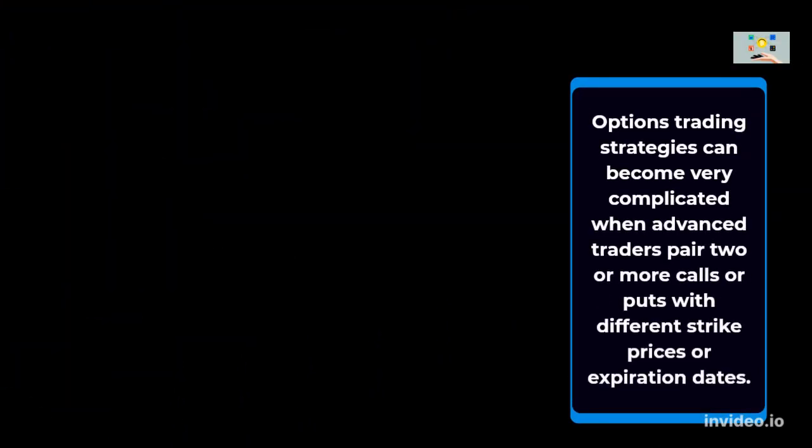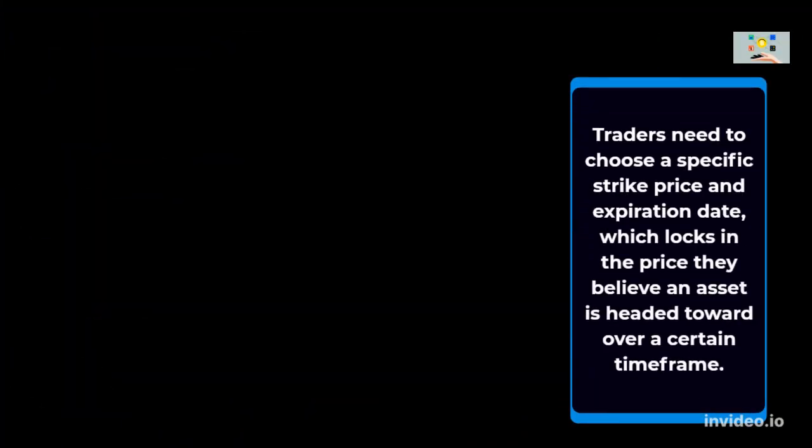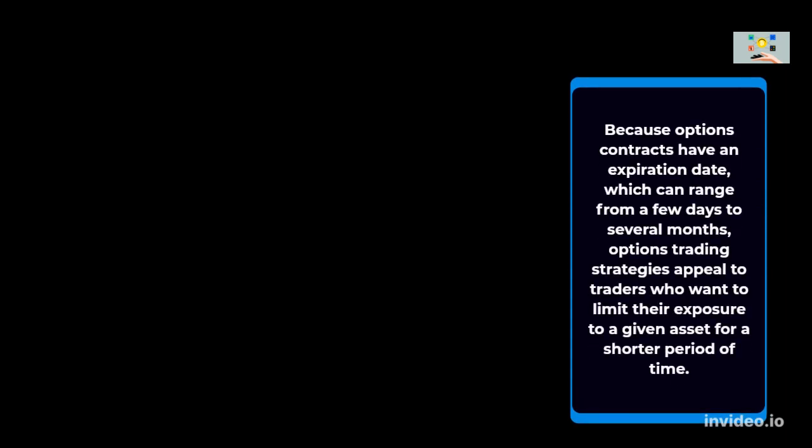Options trading strategies can become very complicated when advanced traders pair two or more calls or puts with different strike prices or expiration dates. Traders need to choose a specific strike price and expiration date, which locks in the price they believe an asset is headed toward over a certain time frame. Because options contracts have an expiration date, which can range from a few days to several months, options trading strategies appeal to traders who want to limit their exposure to a given asset for a shorter period of time.